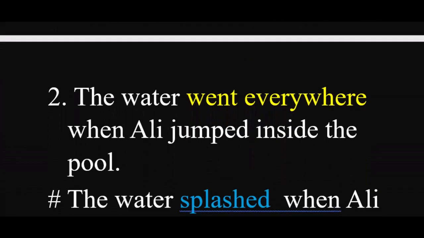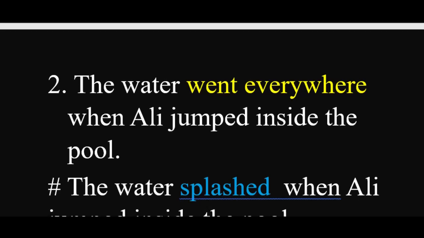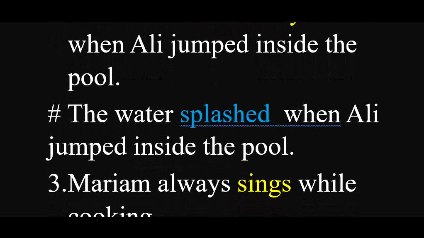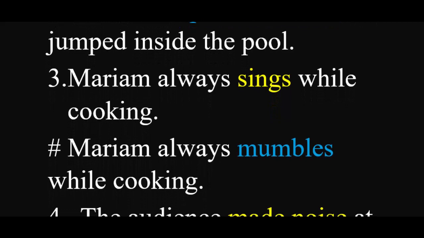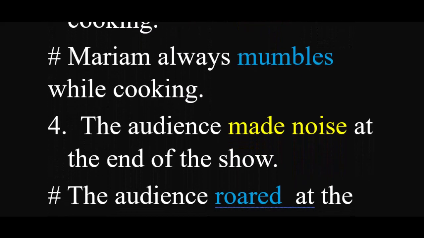The next example, the water went everywhere when Ali jumped inside the pool. Went everywhere is highlighted in yellow color, and it will be replaced with the word splash. So splash is an onomatopoeia. Mariam always sings while cooking. Sing is a word which will be replaced. Mariam always mumbles while cooking. Mumbles is a replacing word.